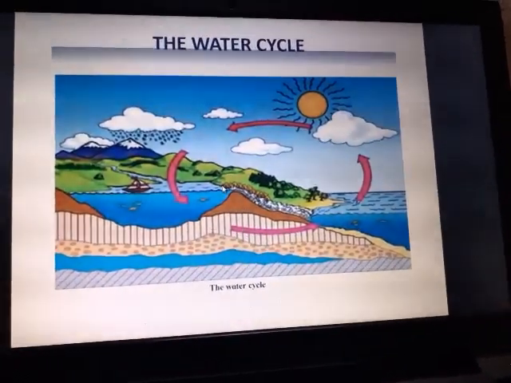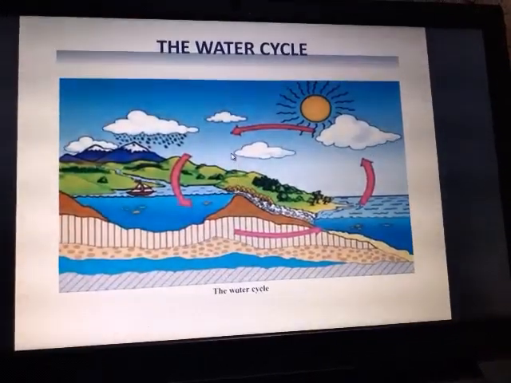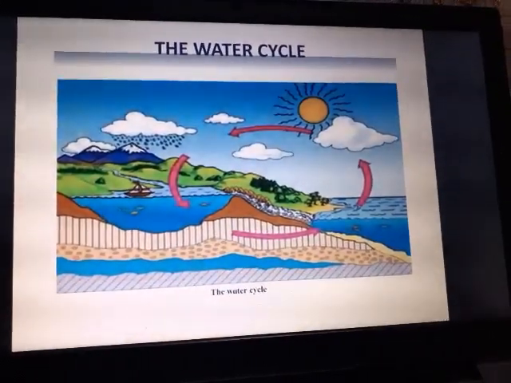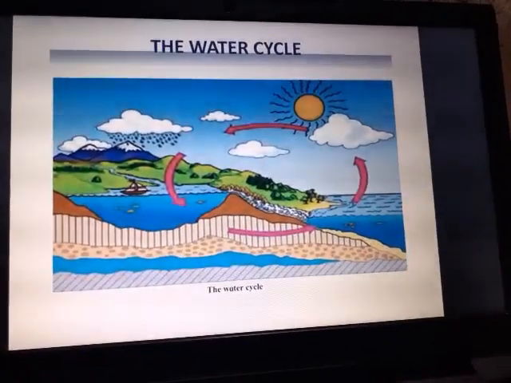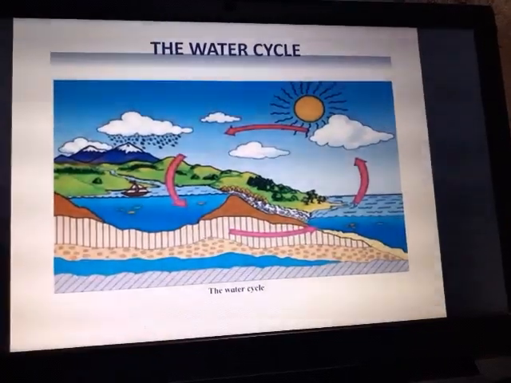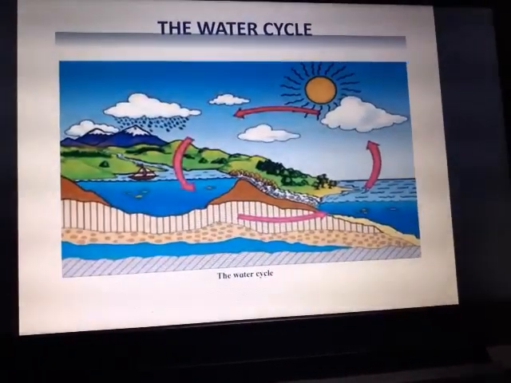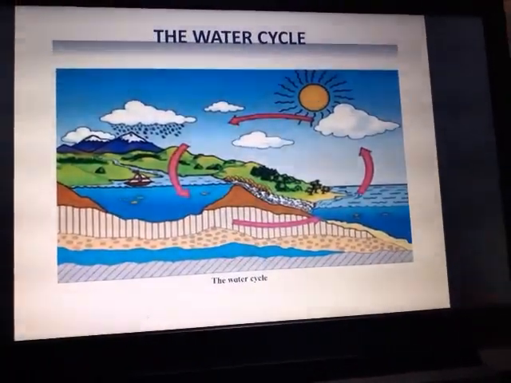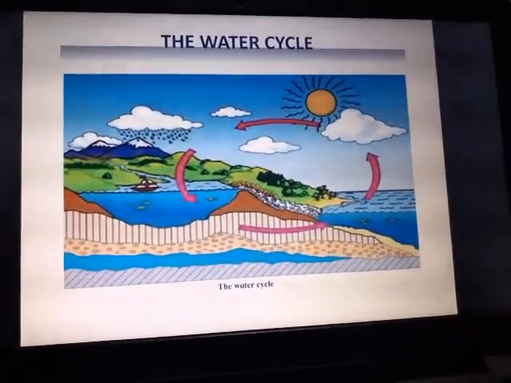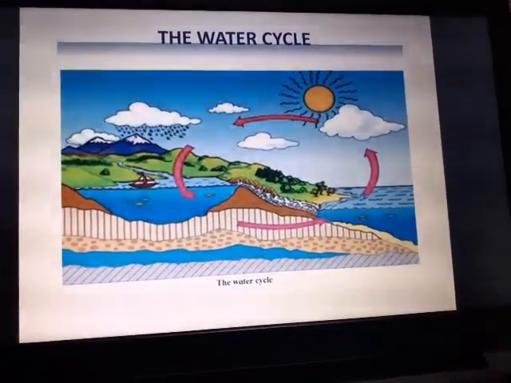It turns into what? Water vapor. The water which is evaporating turns into water vapor. Now water vapor is lighter than air, so it rises up in the atmosphere. It starts moving up and up in the atmosphere. As it goes higher, it cools and condenses, forming fine droplets of water. Condensing means what? It cools and condenses.